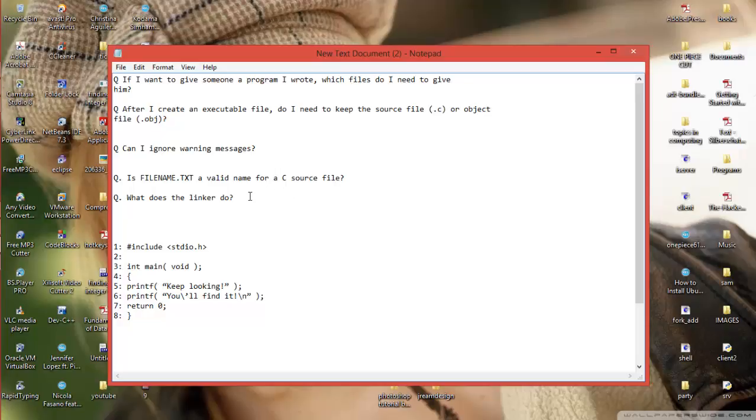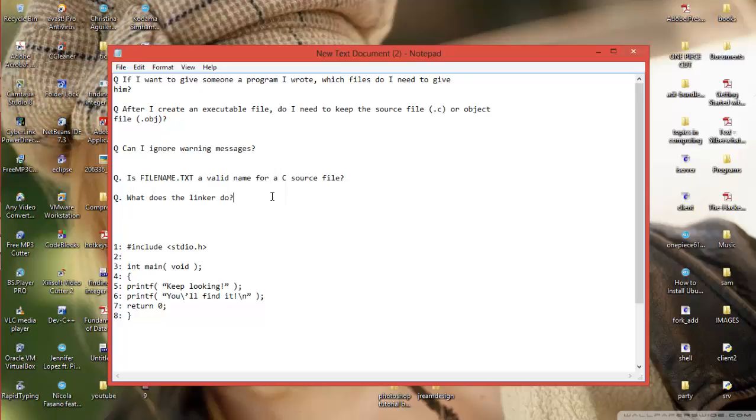Now, what does a linker do? Linker? What is linker? I think I told you guys in the second or the third tutorial that what a linker does is it links the library files. The program that you've written is saved in .cpp, the source code, and then it will be converted into an object file using the compiler, and after that, when it is being converted into an executable file, it will be linked.